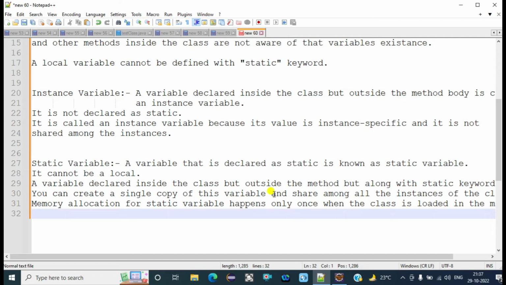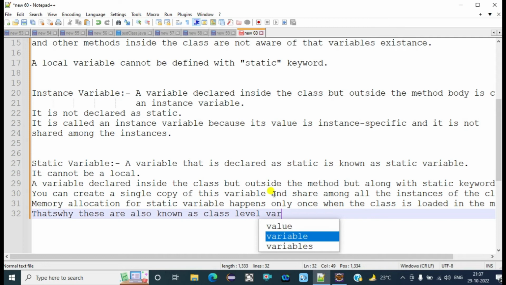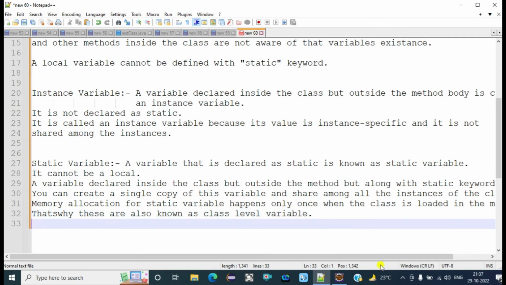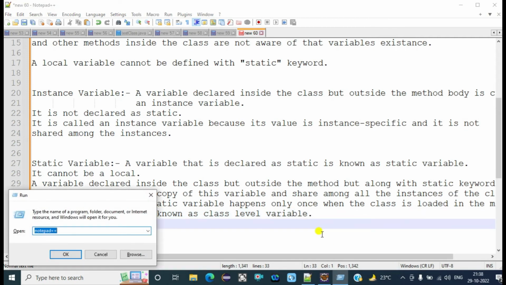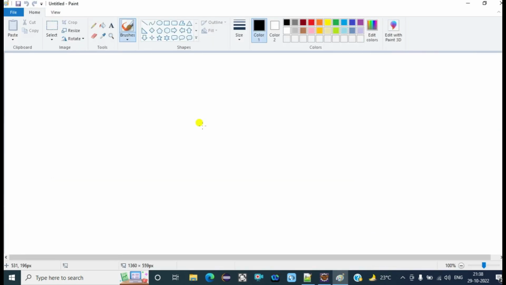That's why these are also known as class level variables.